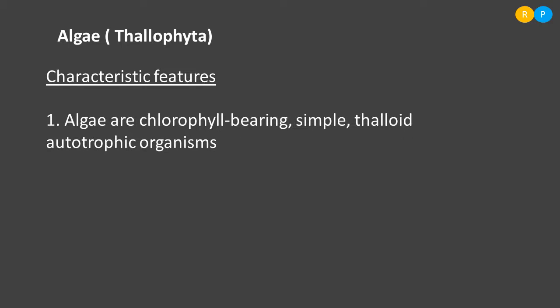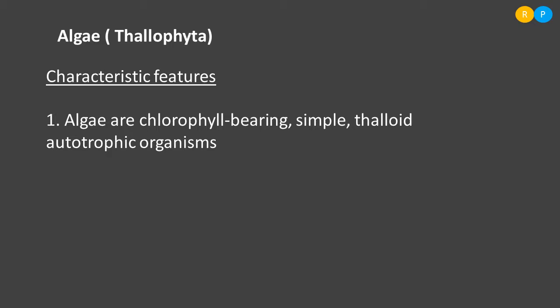Algae are chlorophyll bearing. That means they are green in color. We know all plants consist of chlorophyll pigment. Because of this, the plants appear green and they can prepare their own food material. So algae are chlorophyll bearing and very simple plants, not complex plants like angiosperms, that means flowering plants, and they are thalloid. What do we mean by thalloid here? Thalloid is nothing but undifferentiated plant.